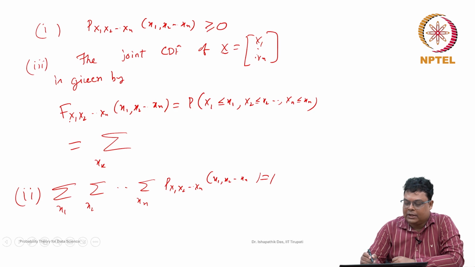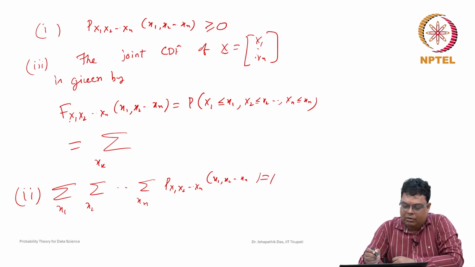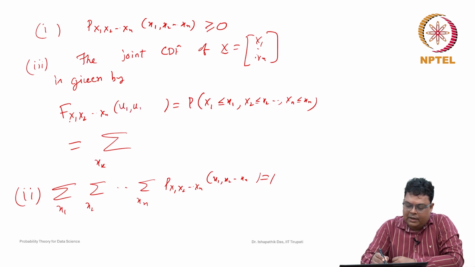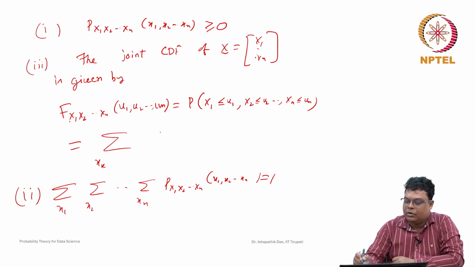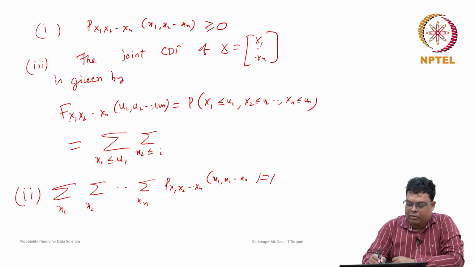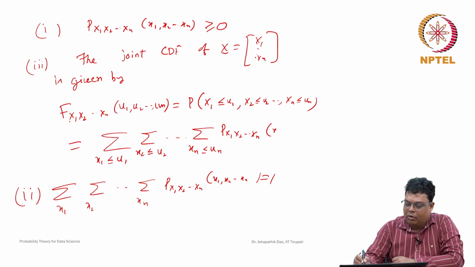So basically we have to consider all the values. Let us denote these values, suppose you consider the variables u1, u2, ..., un. Then for all values x1 less than or equal to u1, x2 less than or equal to u2, and xn less than or equal to un, where the probability mass function is non-zero, you have to take the sum of this probability mass function over all the values x1, x2, ..., xn.